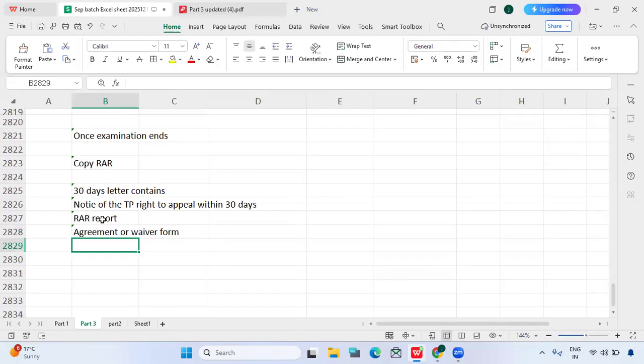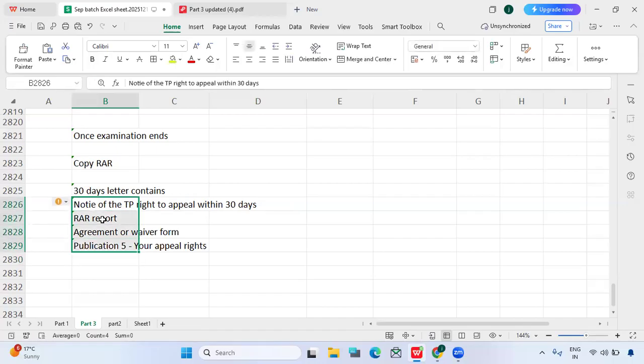There should be some provision in the tax code, right? For that we have Publication 5, for your appeal rights. They should mention everything in the 30 days letter. The examination department needs to mention all of this in the 30 days letter, which is the IRS's duty.